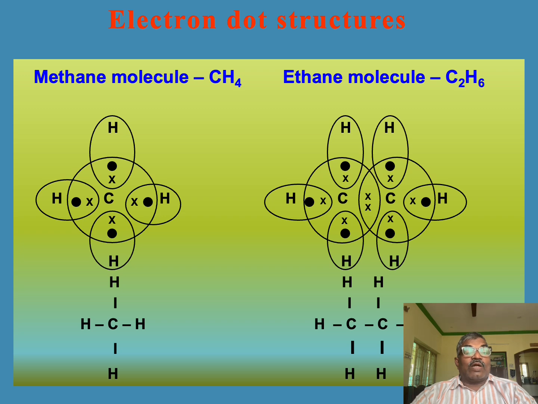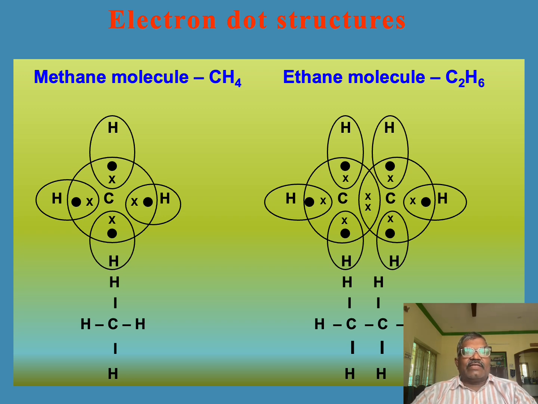So, 1 carbon atom combines with 4 hydrogen atoms with the help of single covalent bonds. So you can see in the dot structure the shared pairs of electrons. There is an X as well as a dot. These are the valence electrons. The X is the valence electron of carbon. The dot is the valence electron of hydrogen.